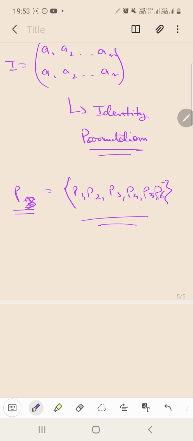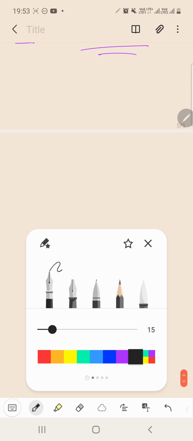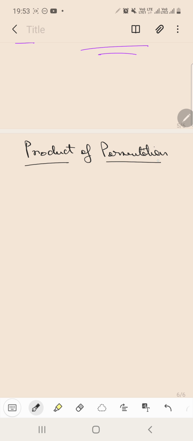Now we will be talking about the product of permutations. This is a pretty easy topic. What is the product of permutations? Basically, suppose you have 2 permutations of the same set. Let us first define the set.